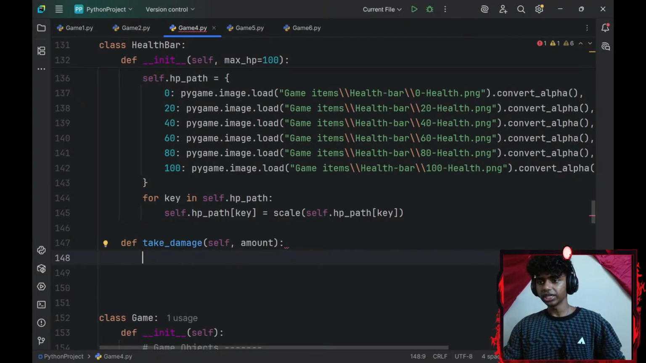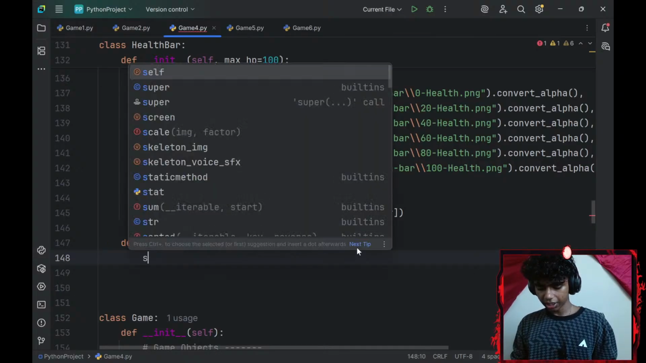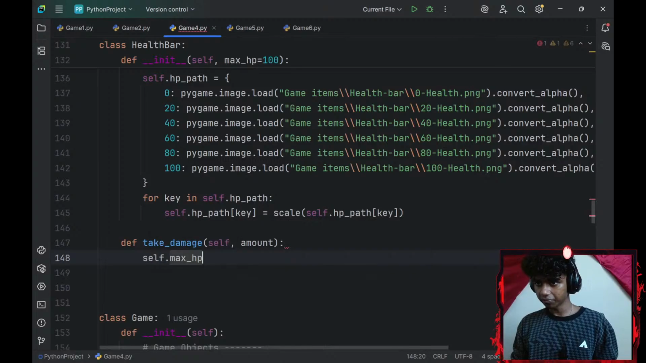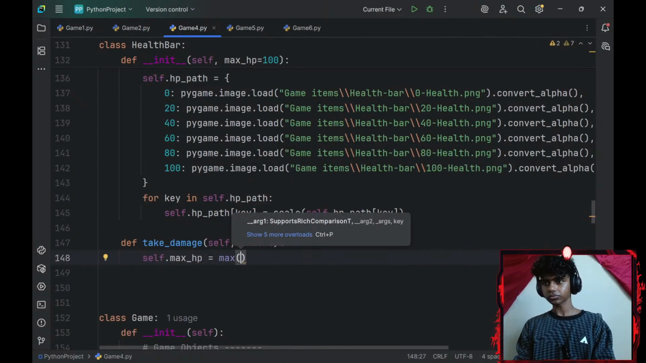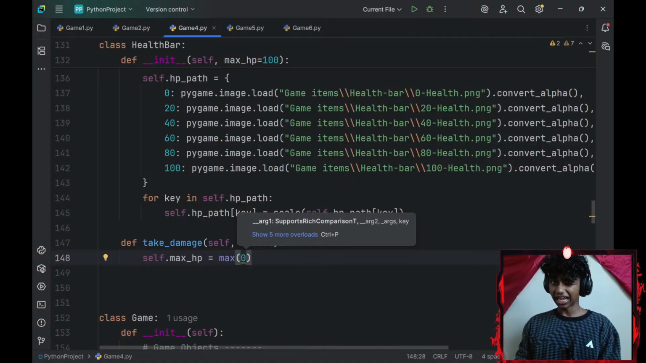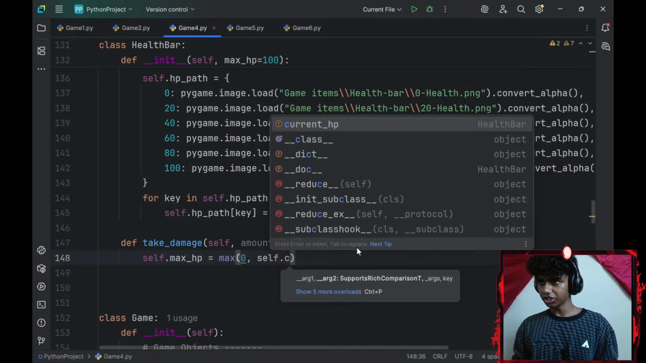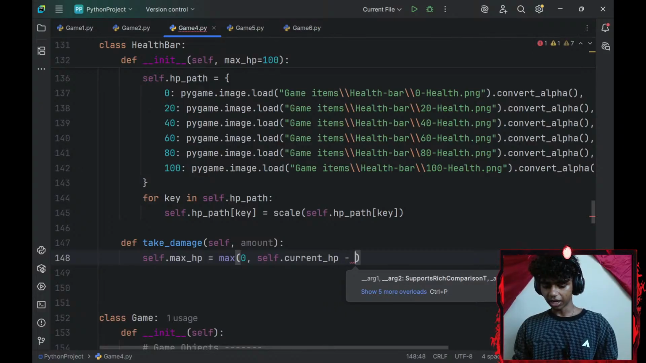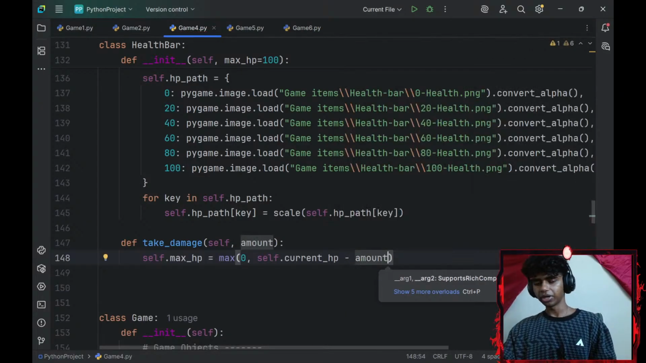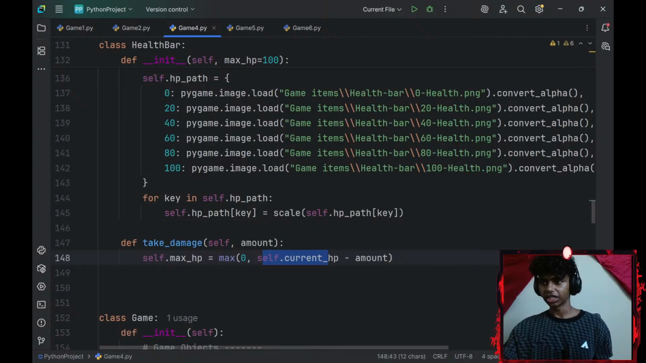Okay, let's see. So take_damage. Let me go with my self.max_hp instance variable, I'll set that equal to max, which is going to be 0. My player's health can go below 0. And then I'll go with self.current_hp minus my amount. Whatever amount it is, it's going to be subtracted from my current HP, and it can go below 0.